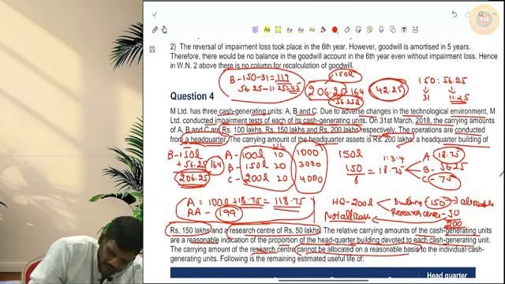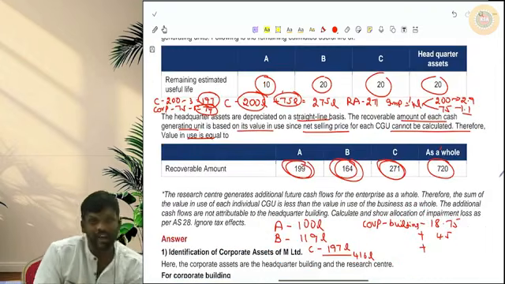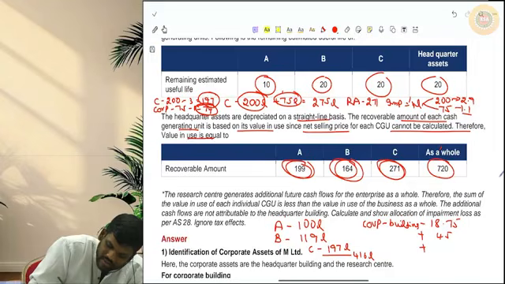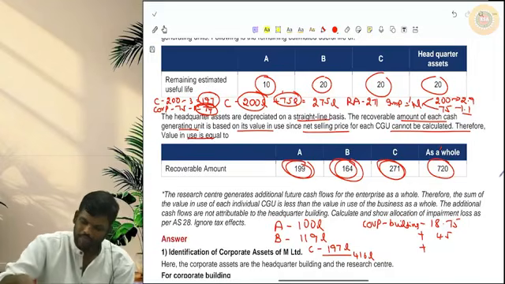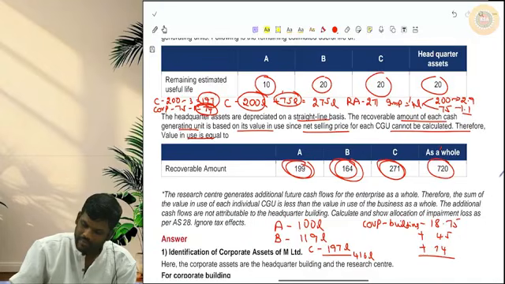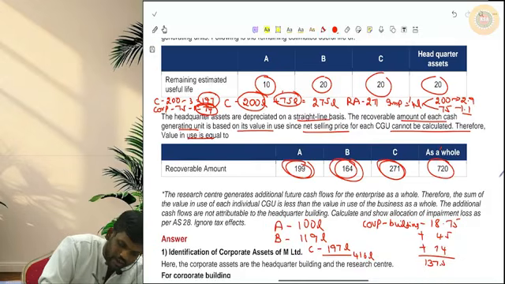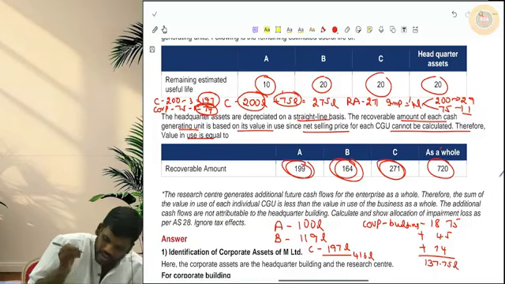Plus 45, and inside C also the portion went, for that also we charged impairment loss, that became 74. So 18.75 plus 45 plus 74, totally it will be 137.75. This is the building. And the research center is given in the question as 50 lakhs.